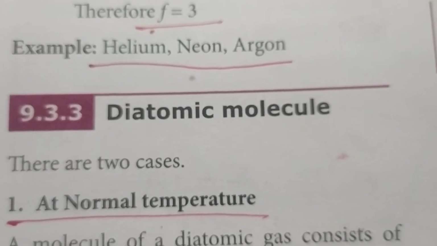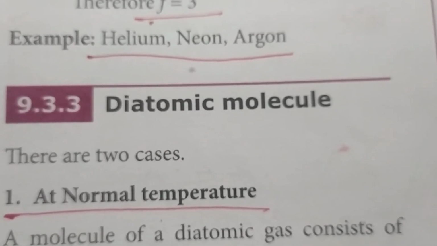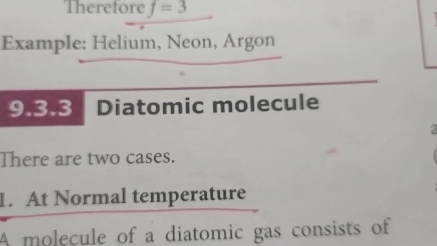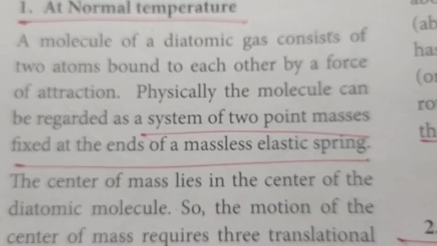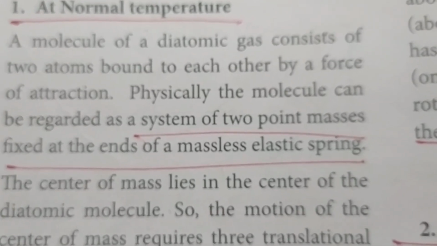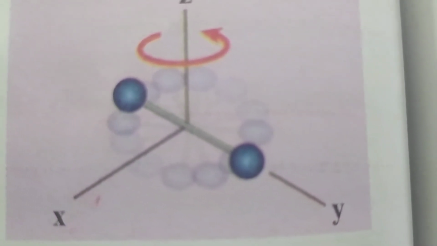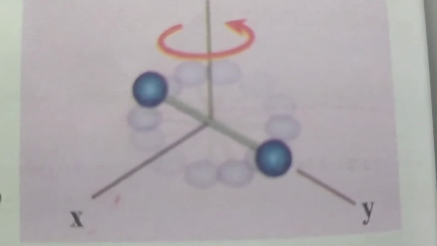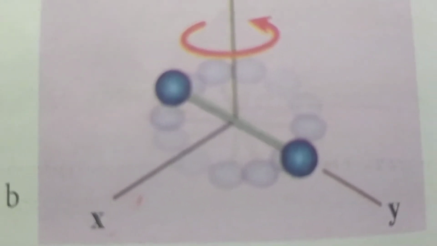Whereas if you consider a diatomic molecule, that is 2 atoms, then it is called a diatomic molecule. Here there are 2 cases, one at normal temperature and the other at higher temperature. First, it has 2 point masses fixed at the ends of a massless elastic spring. You can consider this as a diatomic molecule, where Cm represents the center of mass, and this represents a rotational motion. Usually only 2 rotational motions are there, because rotating along its own axis is negligible. The moment of inertia is negligible. So only 2 rotational degrees of freedom.